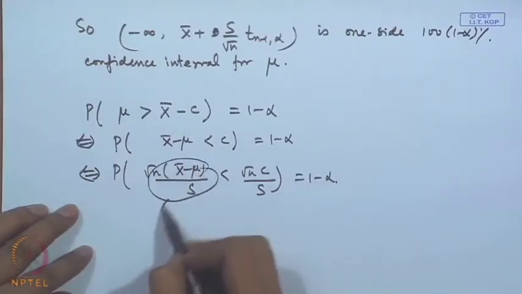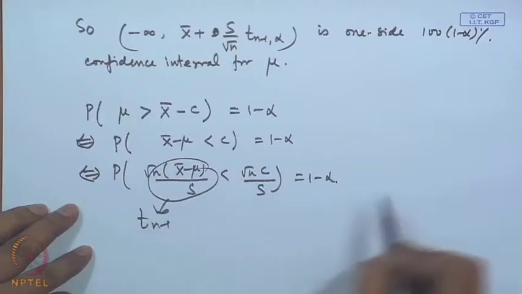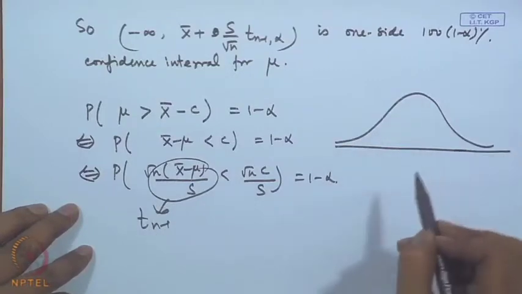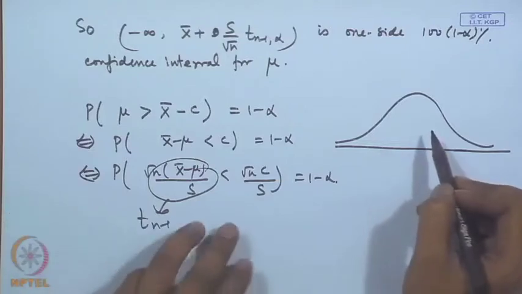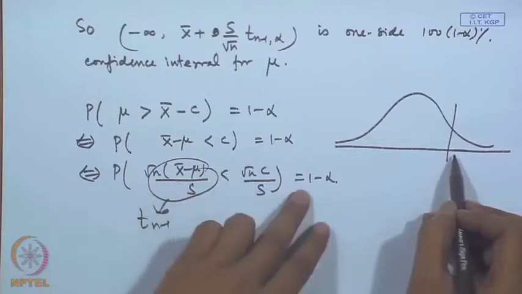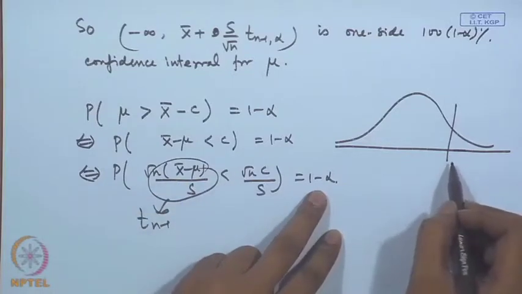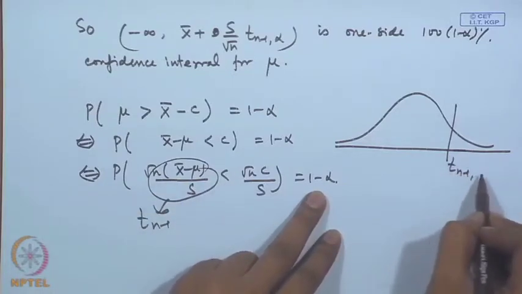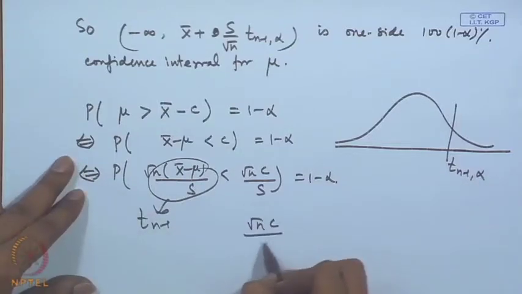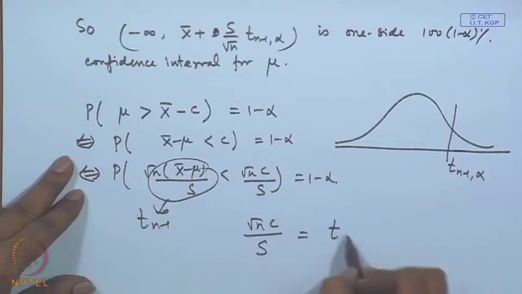So, this is nothing but a t distribution on n minus 1 degrees of freedom. What we are saying is the probability below a certain point is 1 minus alpha. So, root n c by s can be chosen to be t n minus 1 alpha.